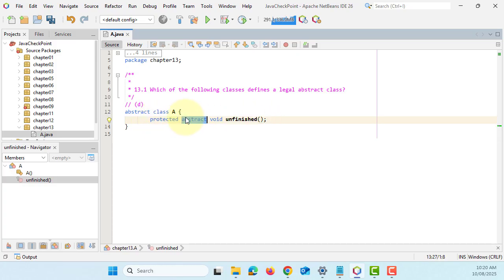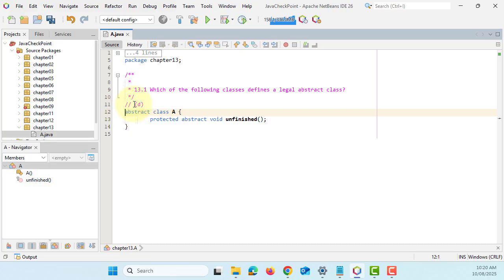declare abstract, and the abstract method, you can have that only in an abstract class. Again, normally we declare it as public, okay?